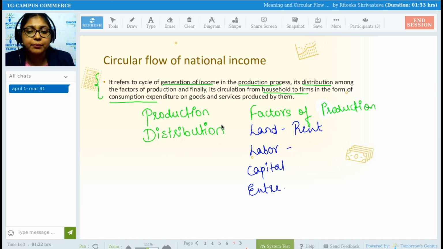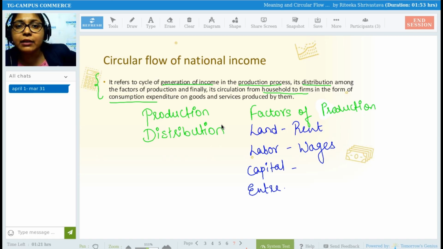What is the return to labor? Very good. Capital. If I have taken a capital loan from any financial institution, I will have to repay that loan. While repaying, I will also have to give what?